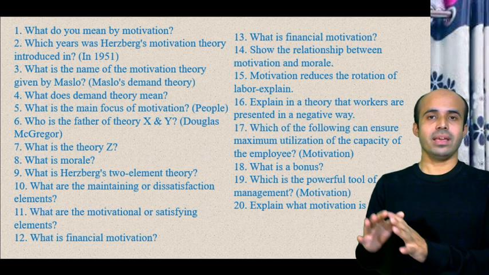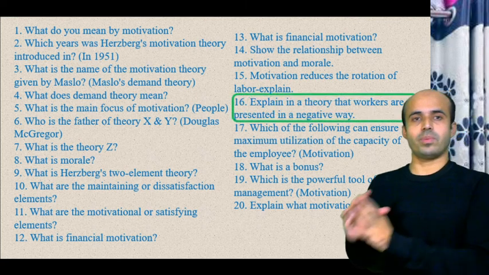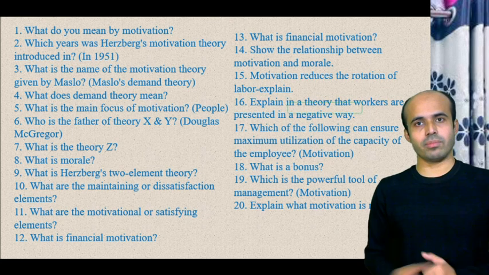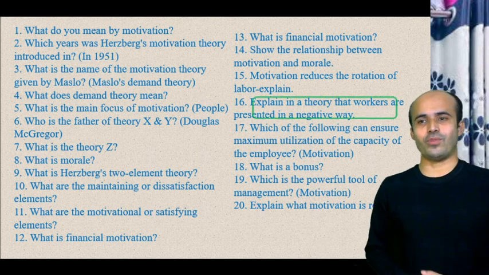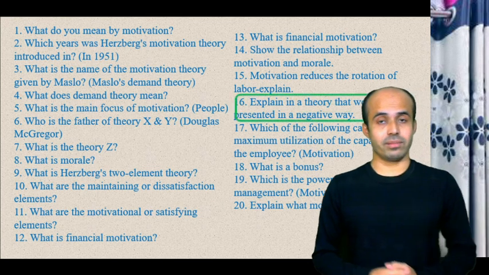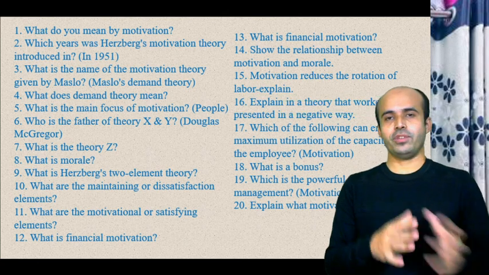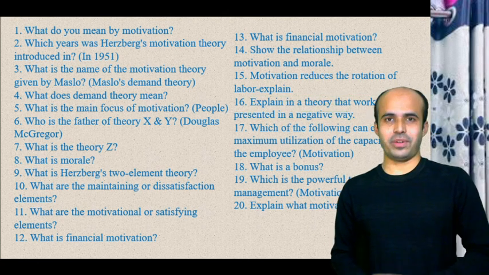If there is a threat of sacking from the job or cutting the salary of the worker, then they will work properly. Otherwise, normally they will not work perfectly. That is why in theory X the human was considered in a negative way.